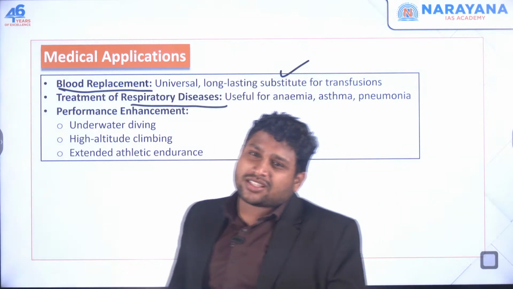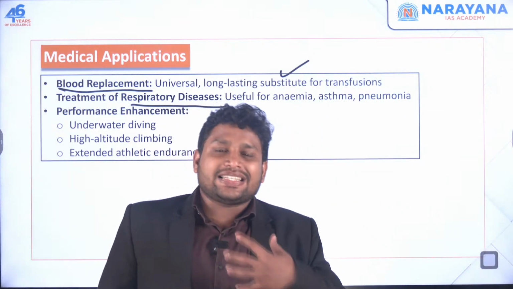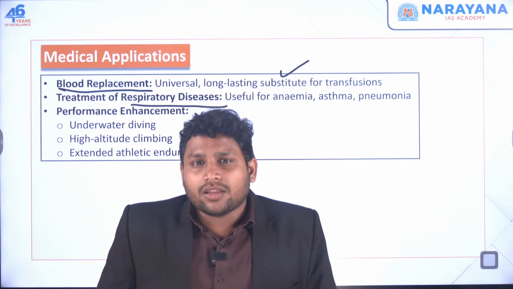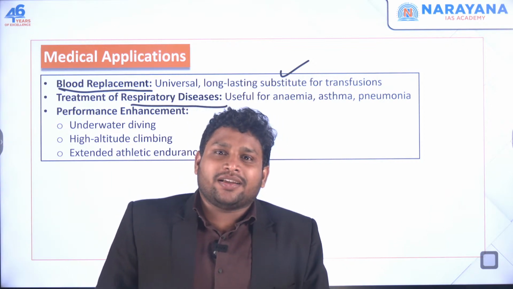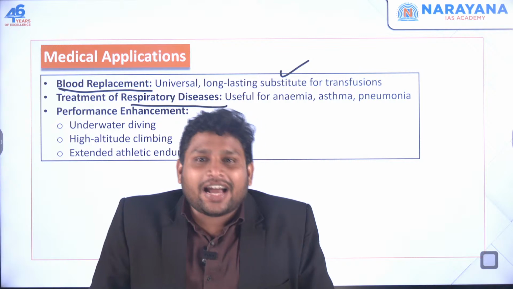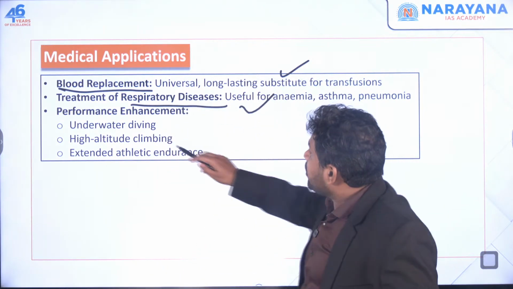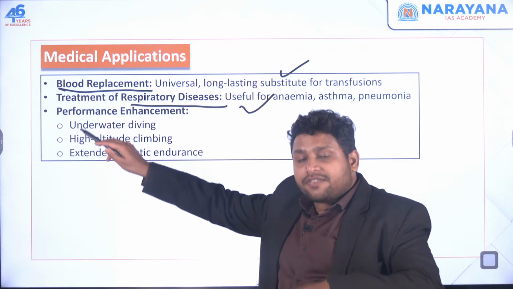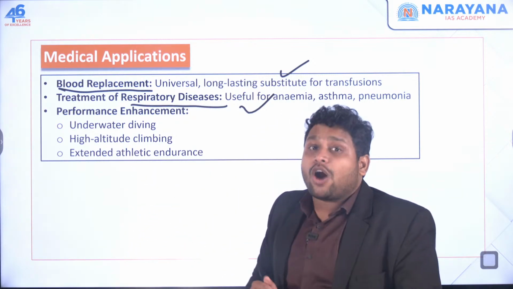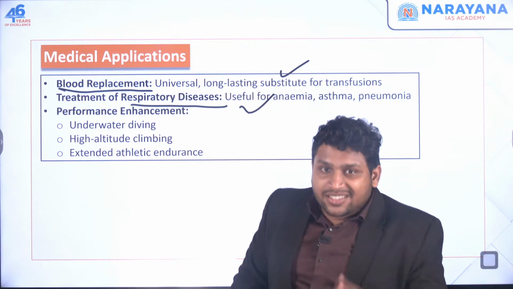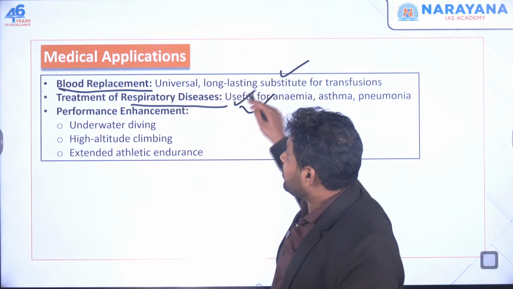Sometimes, let's say you got asthma, pneumonia, lungs related problems. Now if your lungs are not working properly, how do you expect that you will get oxygen? There also this will be useful, because even if your lungs are not properly working, somehow we can store some oxygen and supply it to your body. This is possible.